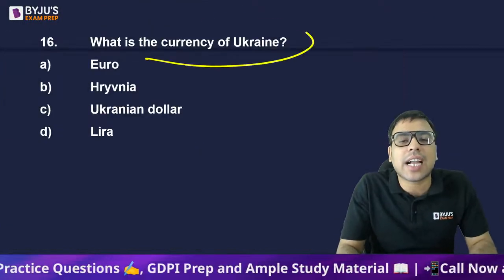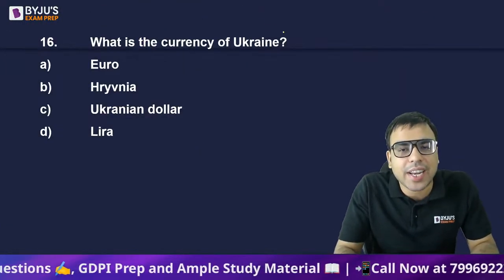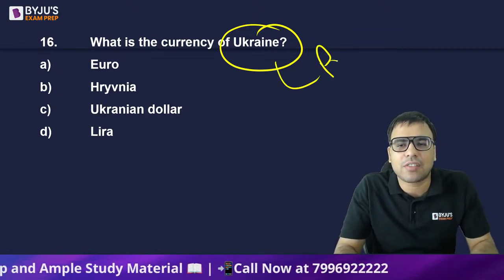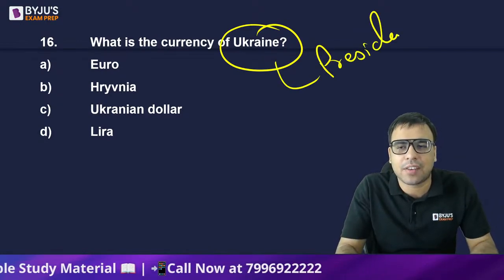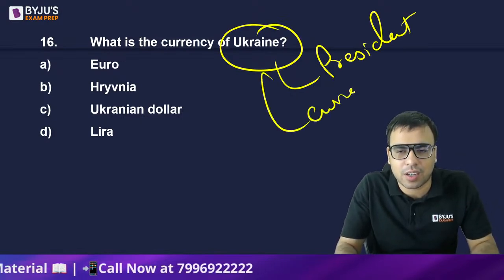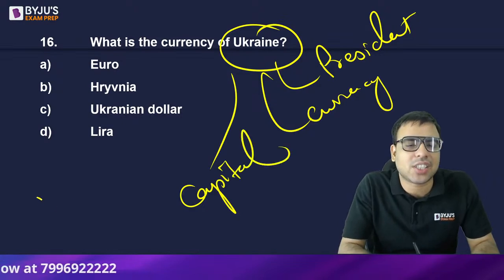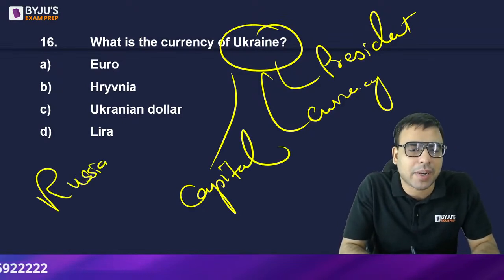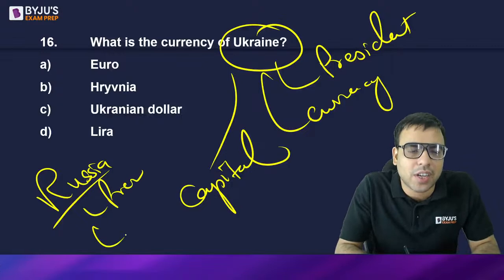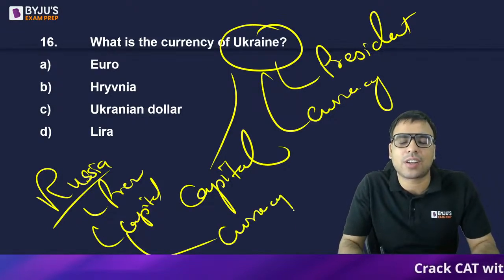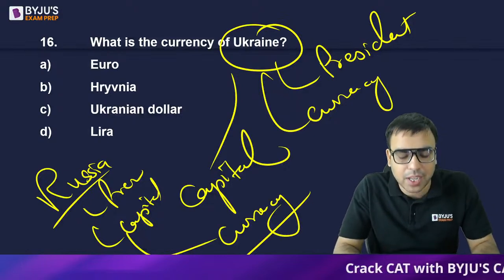The next is: what is the currency of Ukraine? Ukraine is in the news because of the Russia-Ukraine war. So just have an idea, go and find out who is the president of Ukraine, what is the currency of Ukraine, and what is the capital of Ukraine. Similarly, Russia is in the news. So go and find out who is the president of Russia, what is the capital of Russia, and what is the currency of Russia. These are the basic things. You should be knowing it.